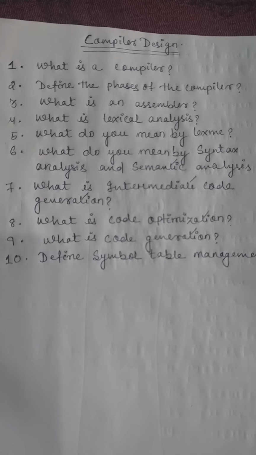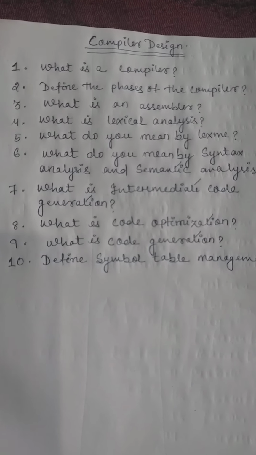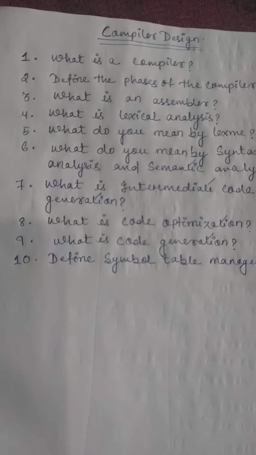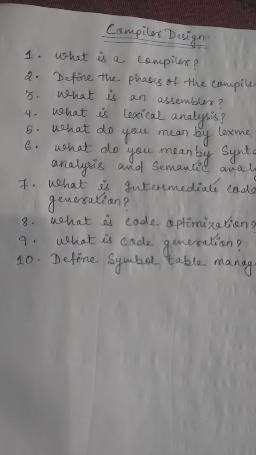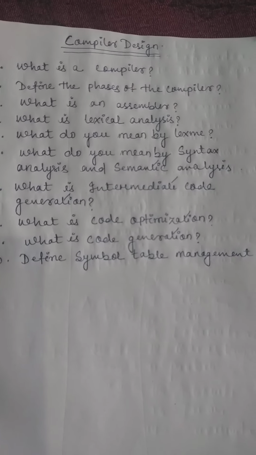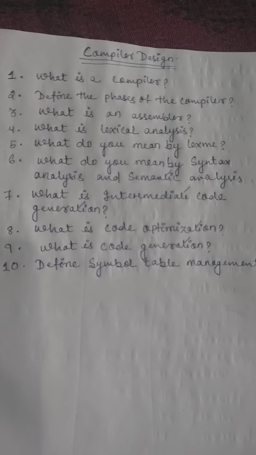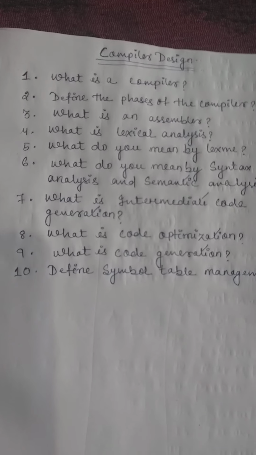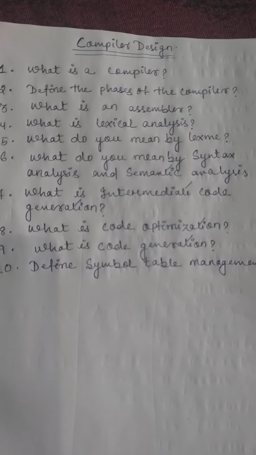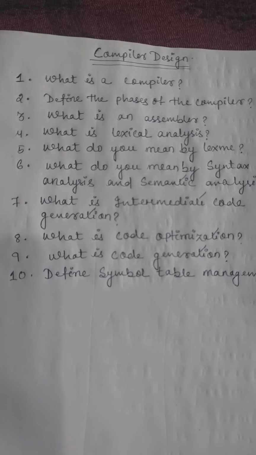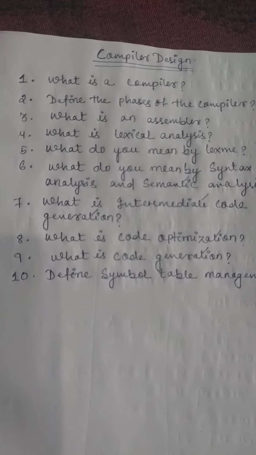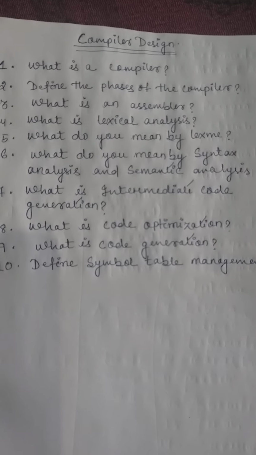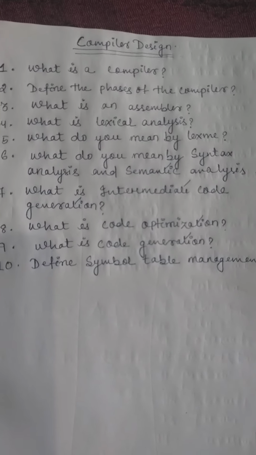Third question is, what do you mean by an assembler? An assembler is a program which converts the source language into the assembly language. Before, I said that a compiler translates the source language into the target language. But an assembler translates the source language into the assembly language. This is the basic difference between a compiler and an assembler.